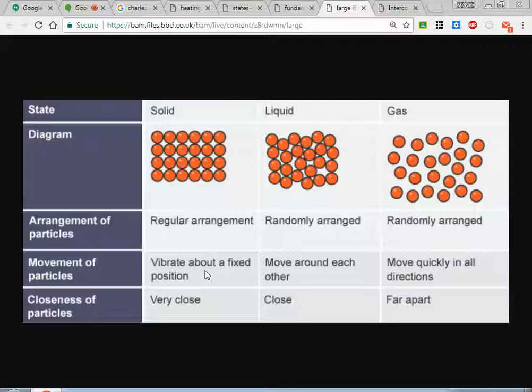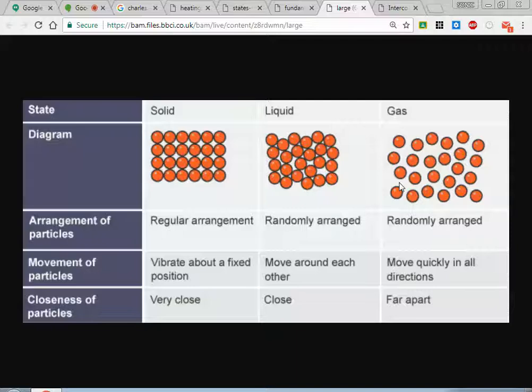The one thing that's not listed here is the concept of volume. In a solid, we have a fixed volume. In a liquid, we have a fixed volume, and in a gas, we do not have a fixed volume.